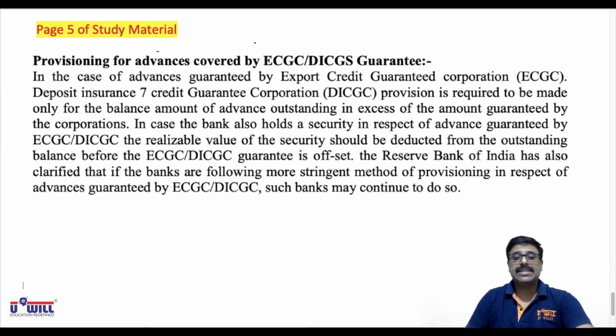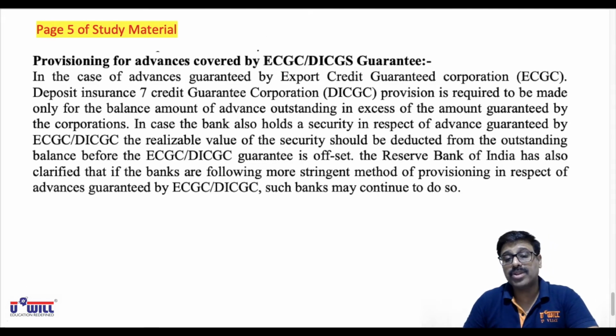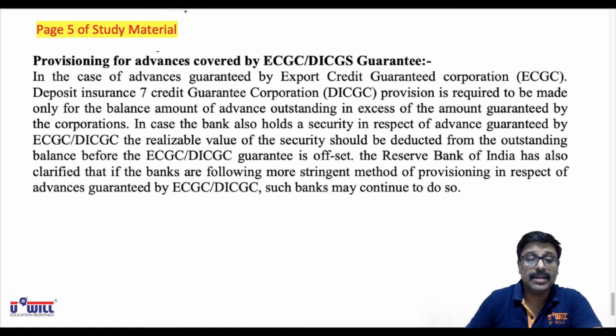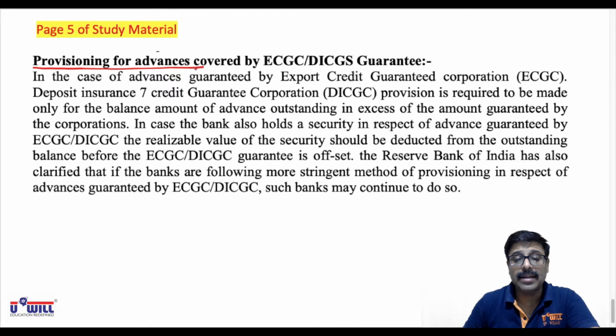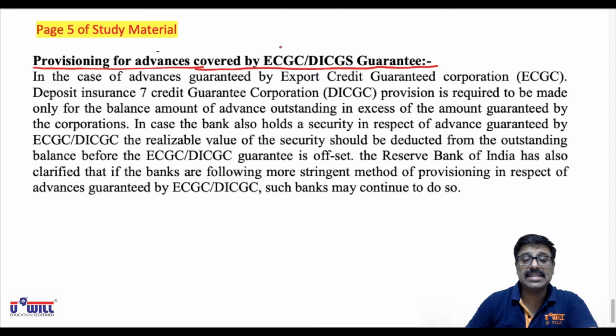In the last lecture we studied the provisioning norms requirement in case of a bank, something like bad debt reserve. We studied various percentages for standard assets, substandard assets, doubtful and loss assets, and we also studied the income recognition norms. Now the same point will be repeated in the current lecture also with one new element, that is, what is the provisioning for advances to be done if the loans and advances are covered by ECGC or DICGC guarantee.